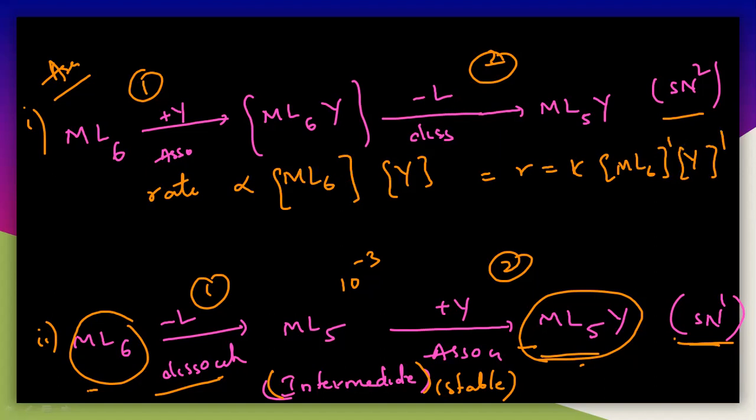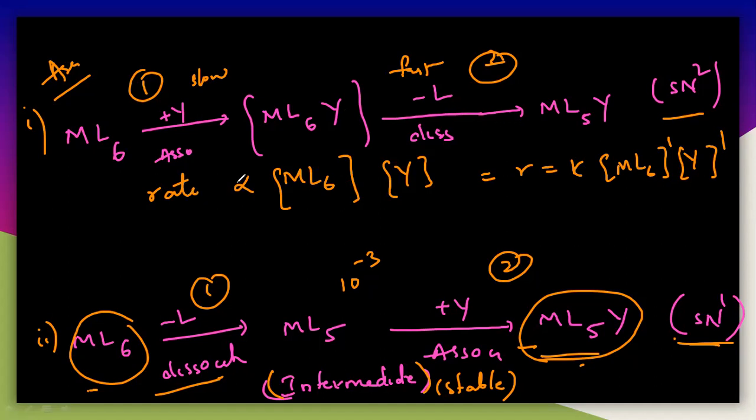So see here, this is a second order reaction, because you can easily understand this is the slow step, and the second is a fast step, because it is unstable, so it can readily undergo the dissociation and you will get the product very fast compared with the first step.